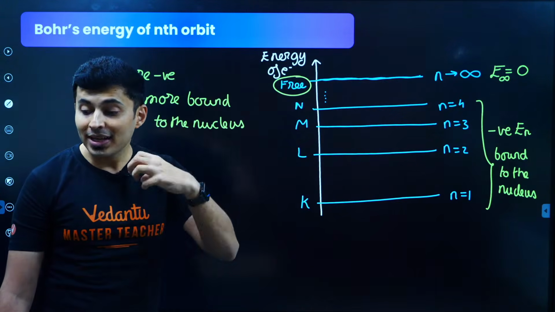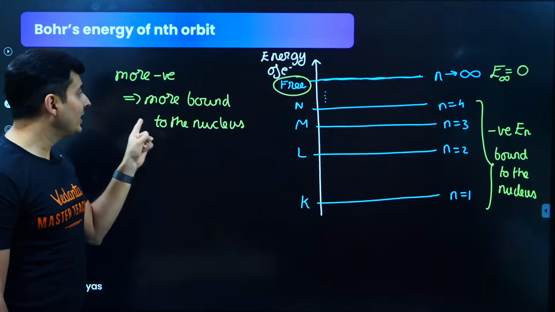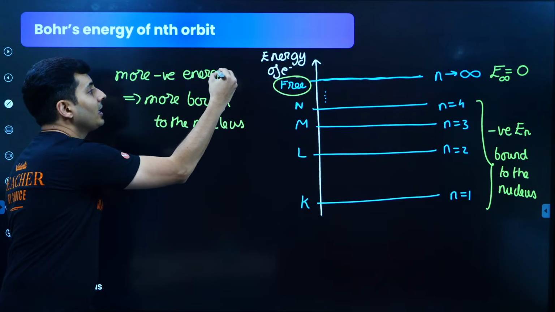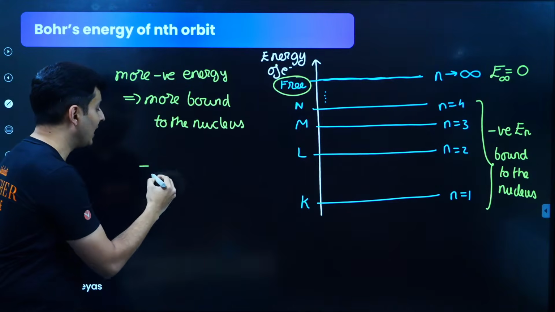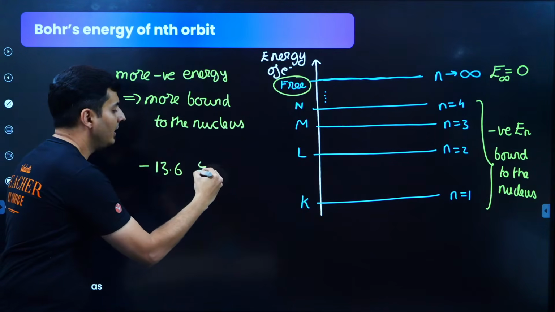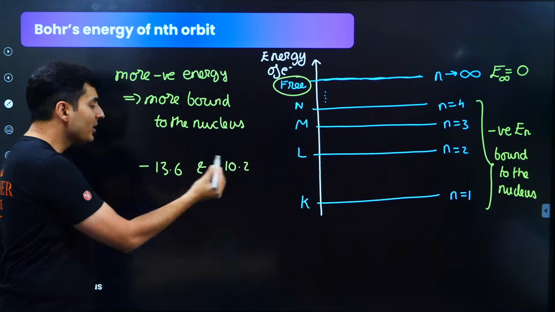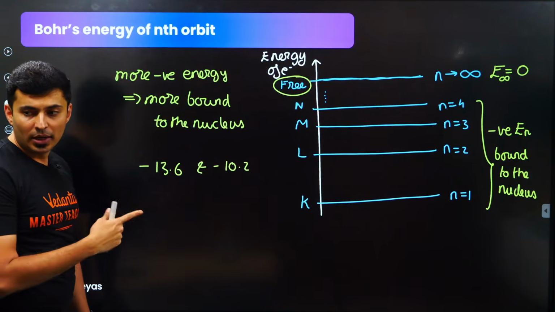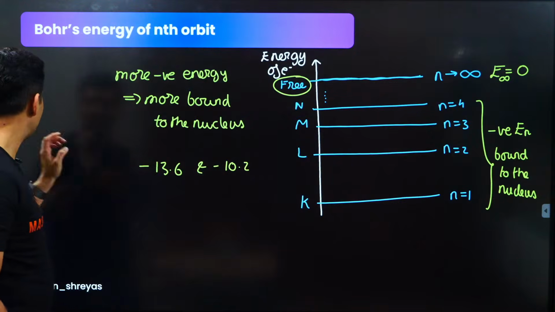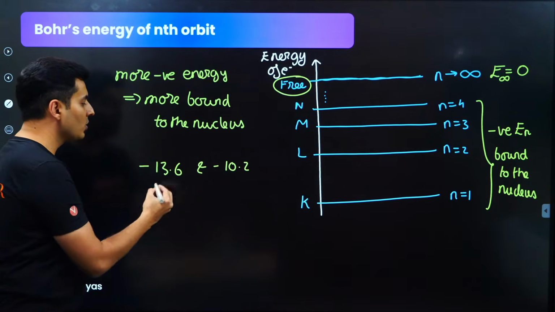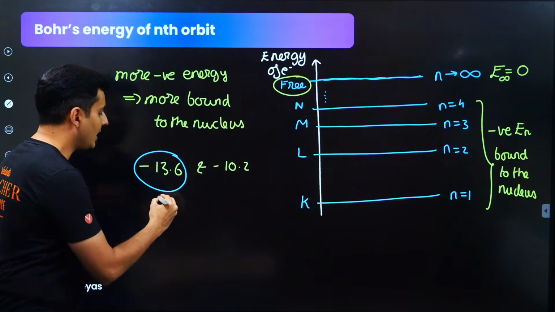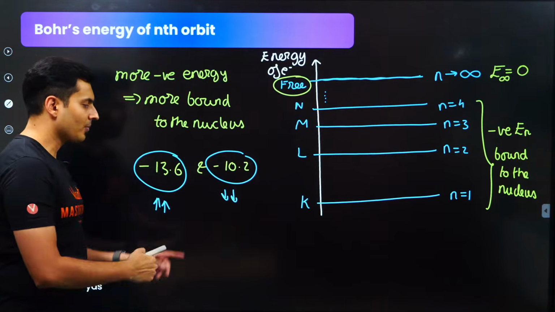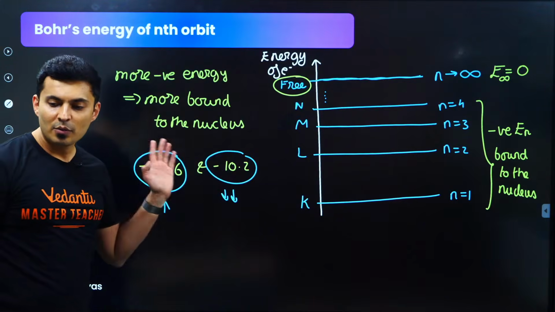Okay, so more negative energy, Sandhya, very, very important. Out of minus 13.6 and minus 10.2, who is more attached? Come on, put it up in the chat box. Who is more attached, guys, to the nucleus? Obviously, this has more attachment. This one is less bound. Is that clear? Very nice.